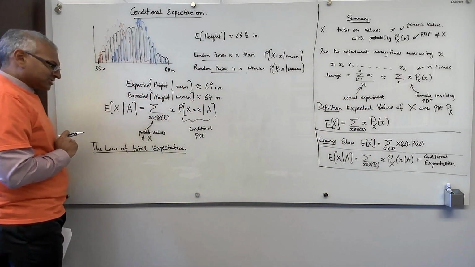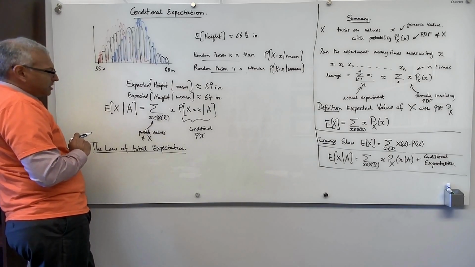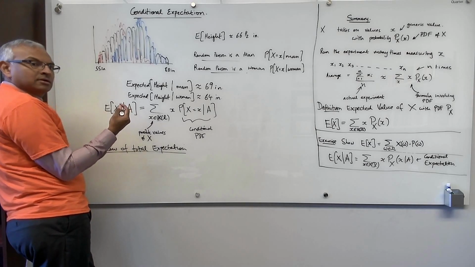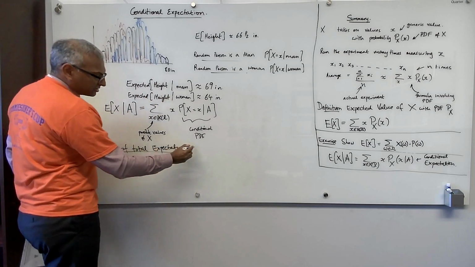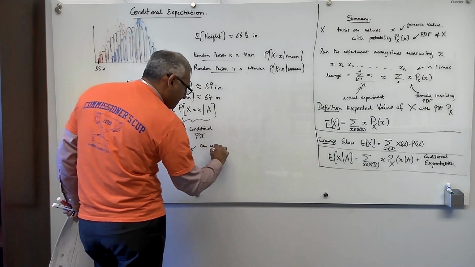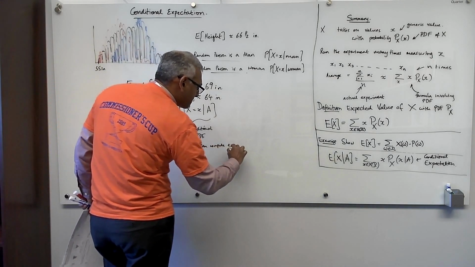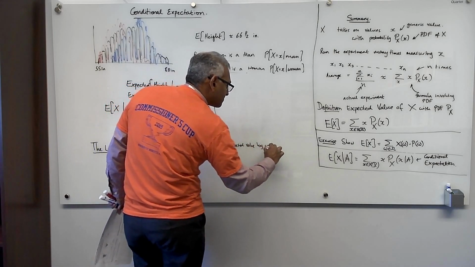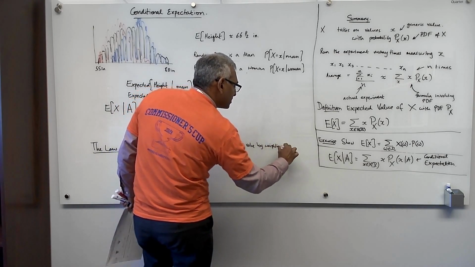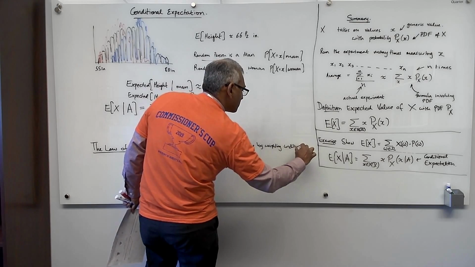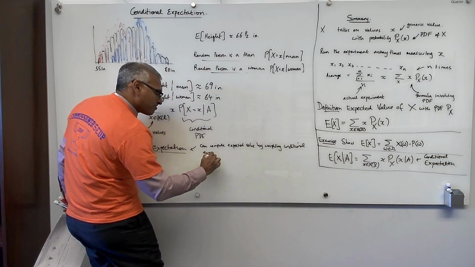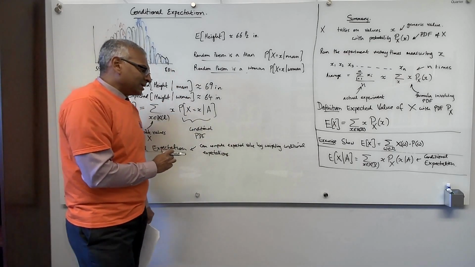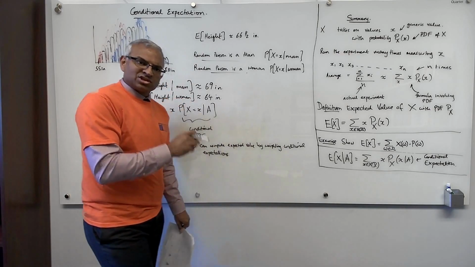So the law of total expectation says that we can compute the expected value by weighting conditional expectations, in a very similar way to computing a probability by weighting conditional probabilities.